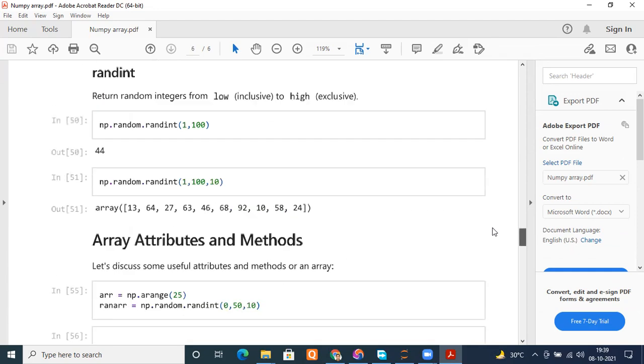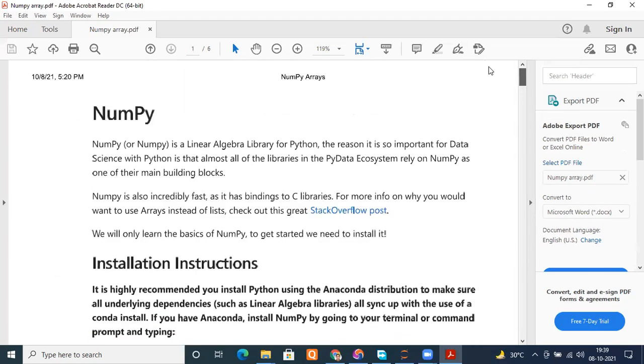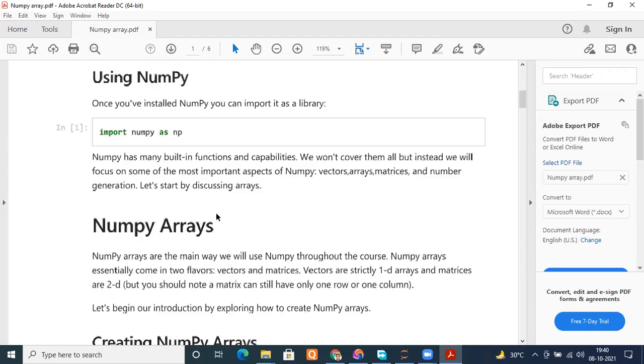So everything has been completed in this. I created this today itself, and you can see the time. I created it so that I can give it to you as a PDF, so you can read it anytime you want.